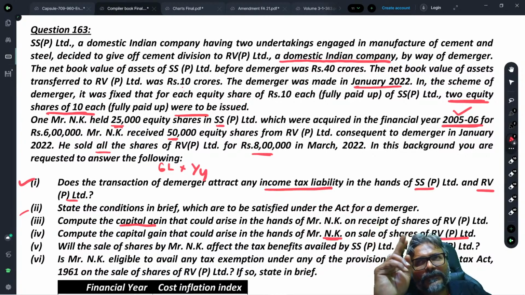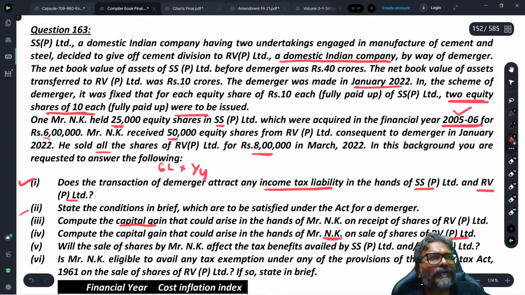So 10 crores is what you have transferred. Your own net book value before the demerger was 40 crores. So 1/4 becomes the proportion of the resulting company, and therefore 1/4 is the proportion applied on your cost of acquisition of your shares of the demerged company.